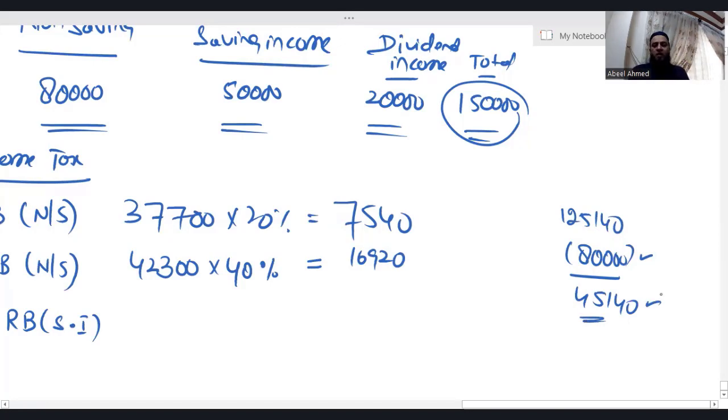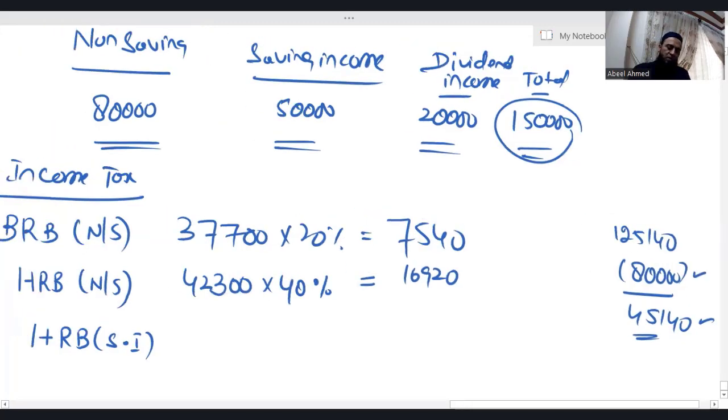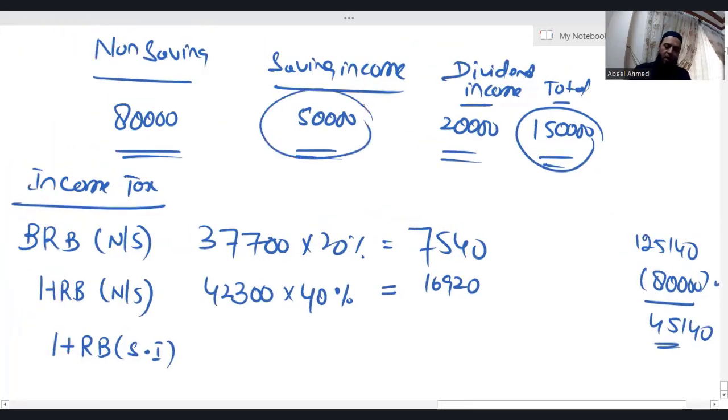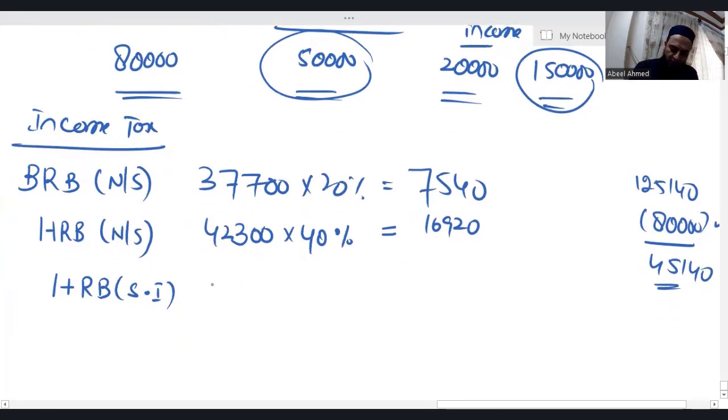The total limit for the higher rate band is 1,25,140. 80,000 is already used. So the remaining limit in the higher rate band is 45,140. Saving income is 50,000. Out of that 50,000, 45,140 comes in higher rate band where applicable tax rate is 40%.